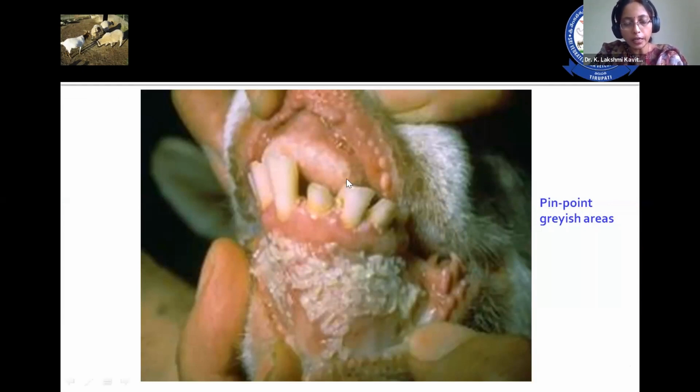So these are the grayish necrotic lesions that appear on the buccal mucosa. The grayish necrotic lesions enlarge in size, they coalesce, and they form a pseudomembrane, which in turn paves way for bacterial complications. In turn, this leads to severe halitosis from the mouth of these animals. Very foul smelling breath is observed in case of PPR.